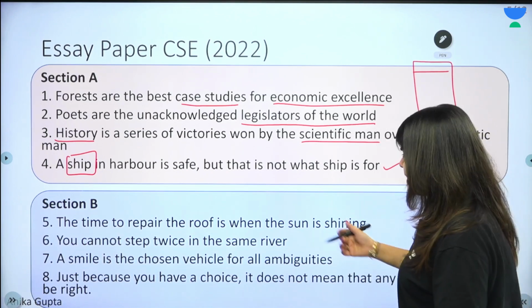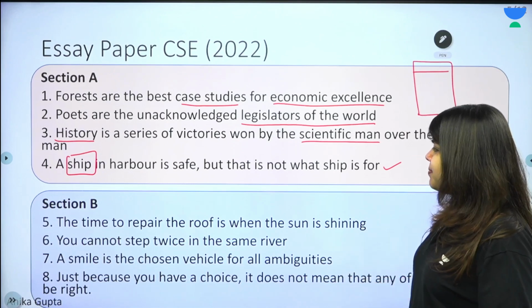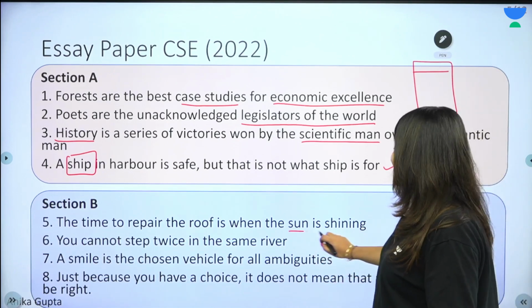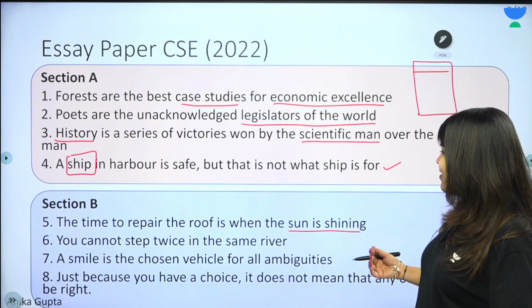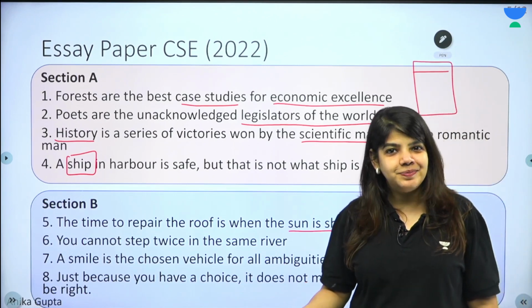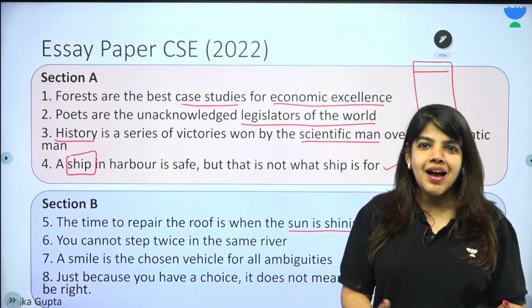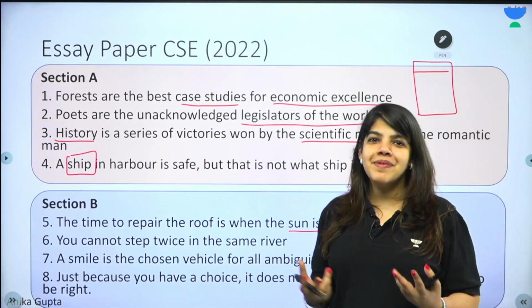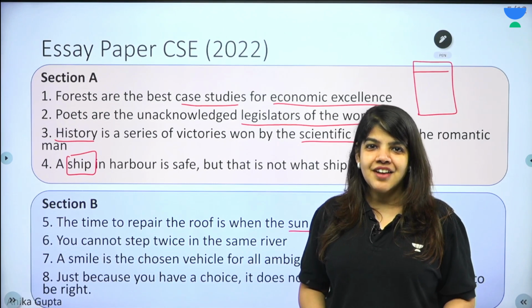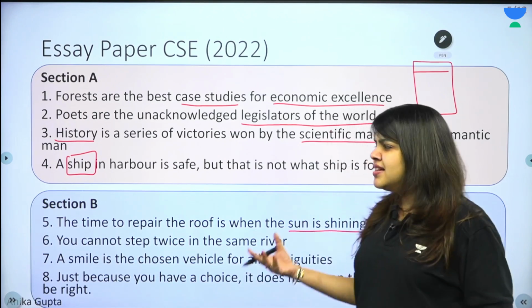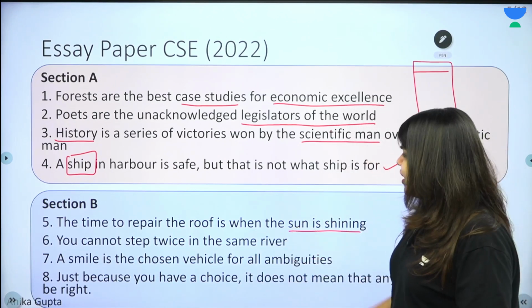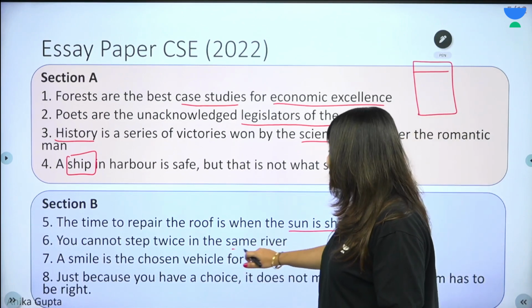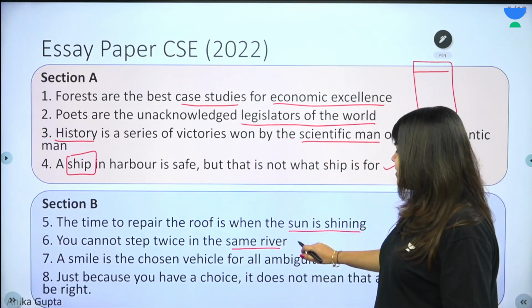Section B, the time to repair the roof is when the sun is shining. So this is kind of like a stitch in time saves nine. You should take action at the right time, when the sun is shining. If it rains, how will you repair the roof, or the damage will be different. So it can have multiple meanings. You cannot step twice in the same river. It's a quote. It's a quotation.